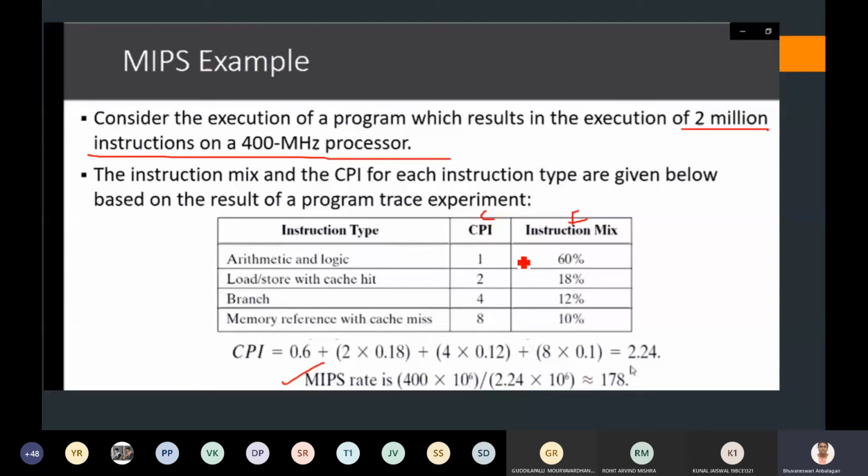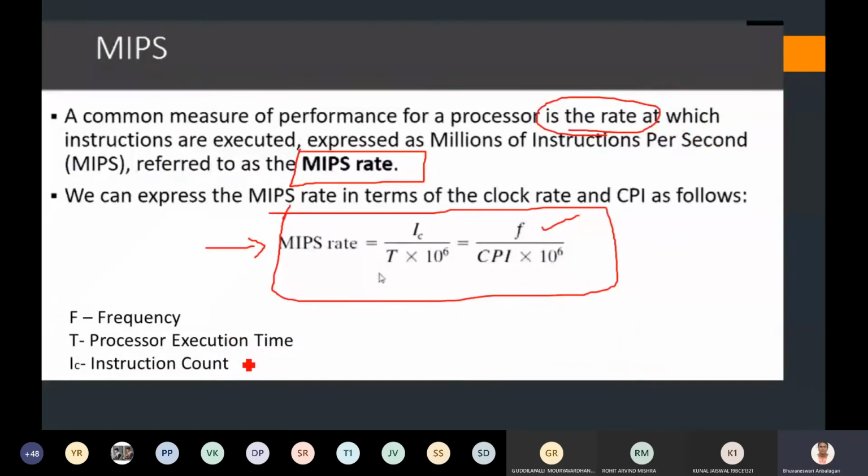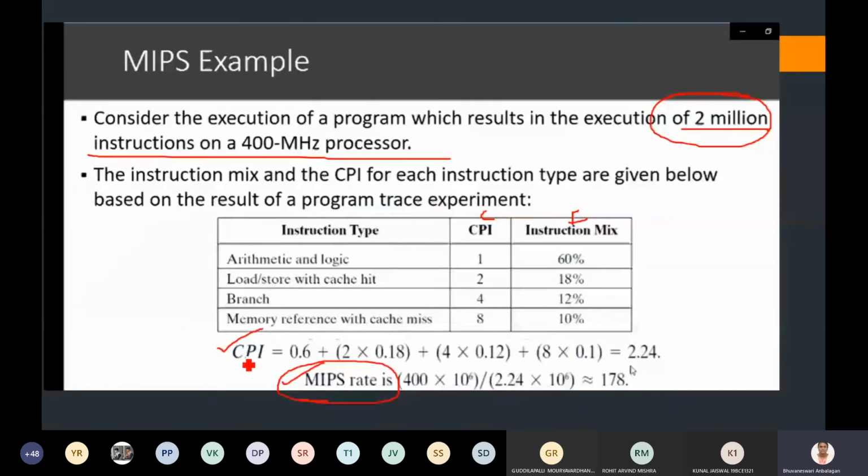So as usual, I will compute the CPI. Now we are going to consider this as a MIPS processor, so we have to calculate the MIPS rate as well. For calculating the MIPS rate with respect to CPI, we have a default formula: F divided by CPI into 10 power 6.